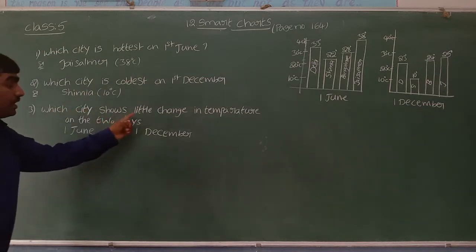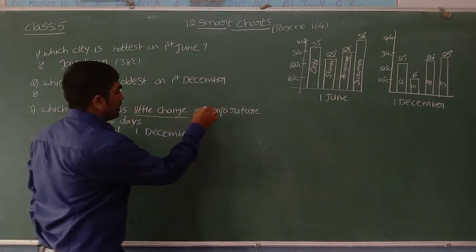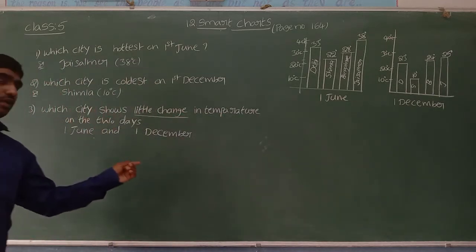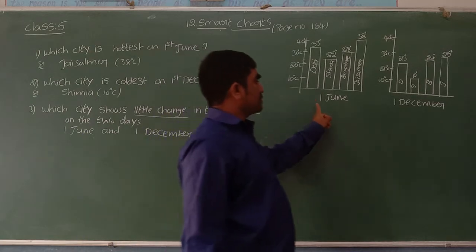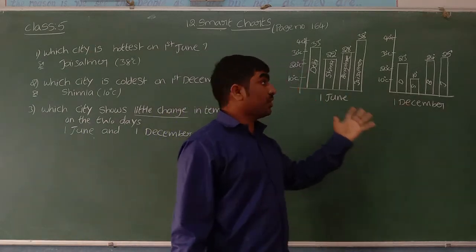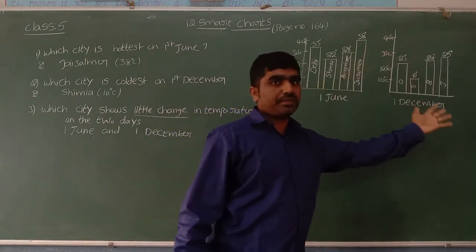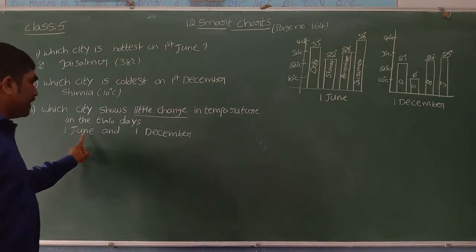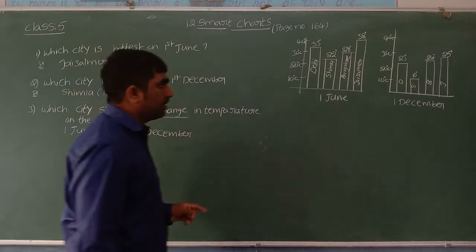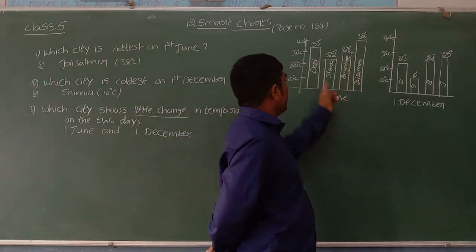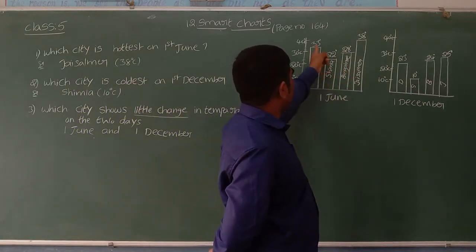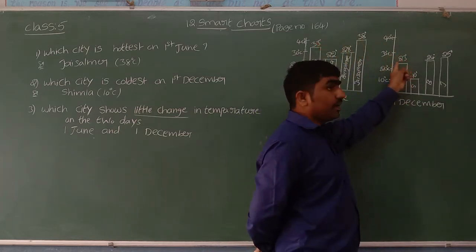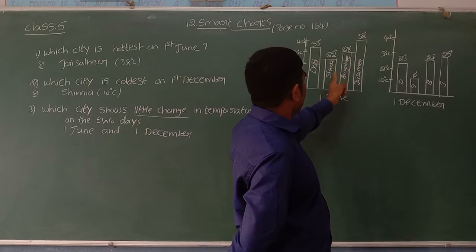Which city shows a small change in temperature on the 2 days, 1st June and 1st December? Let us compare the temperatures of the same 4 cities. Delhi: 33 and 23, a difference of 10.